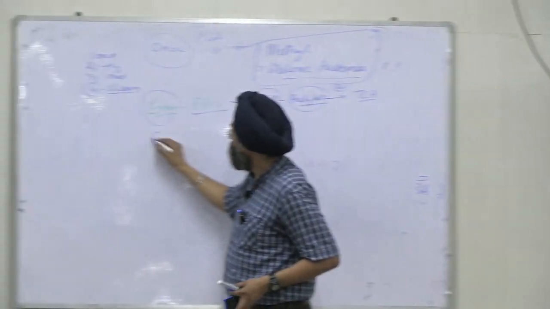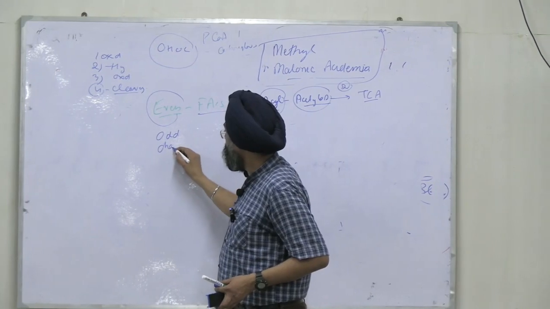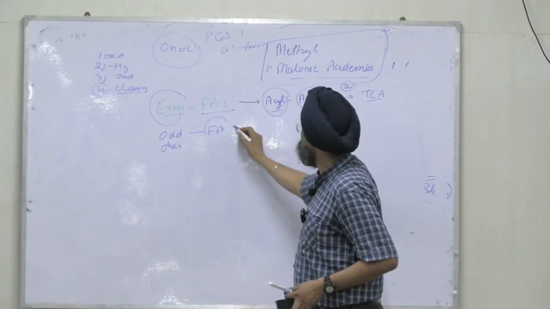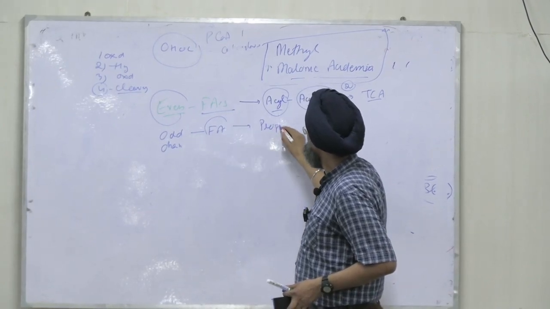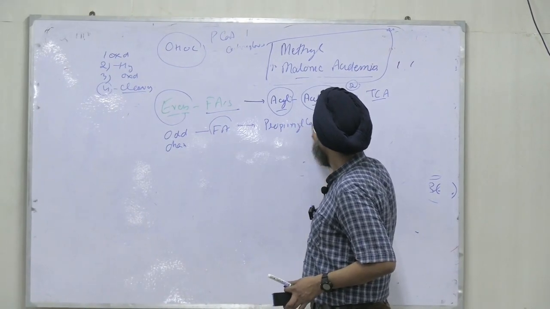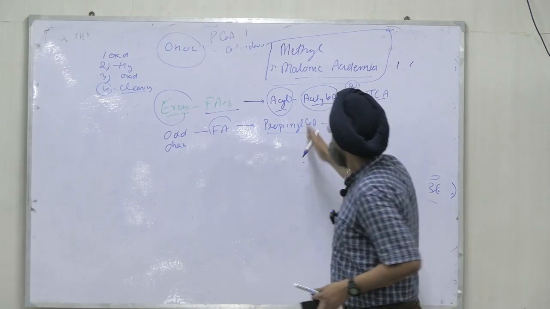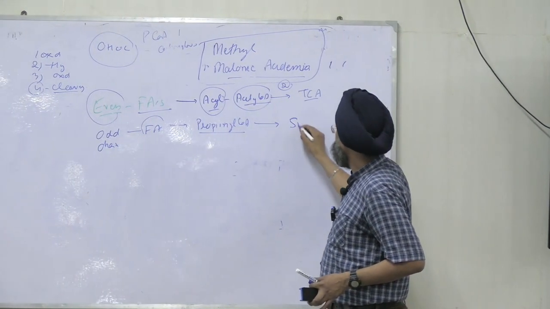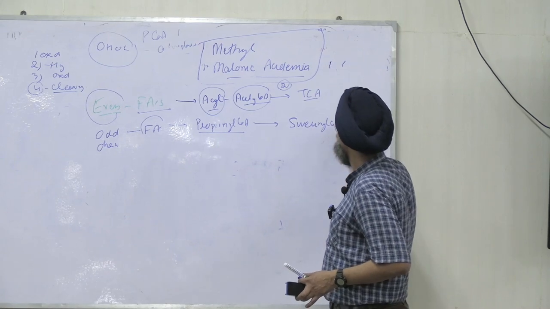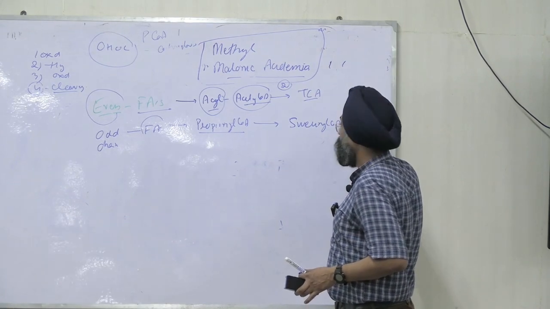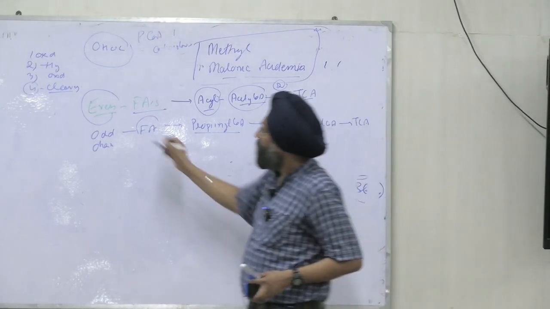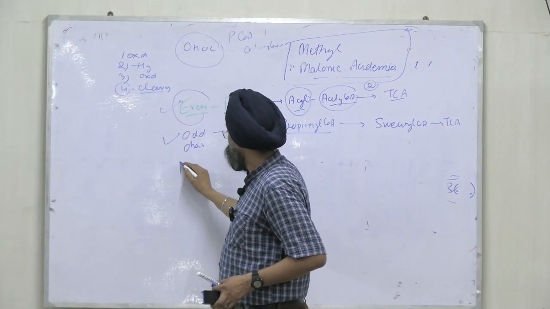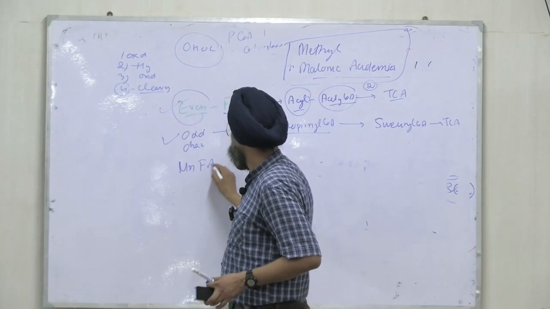And if these are odd chain fatty acids, then the same steps will occur, but the end product is 3 carbon propionyl-CoA. And propionyl-CoA via this method will undergo metabolism and it will enter the TCA cycle via succinyl-CoA. Clear? Now even chain is done, odd chain is done. We'll discuss unsaturated fatty acids.